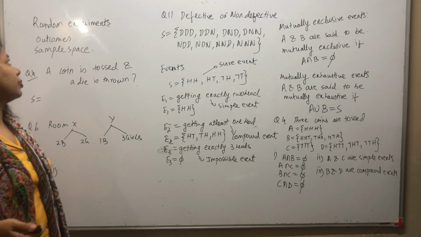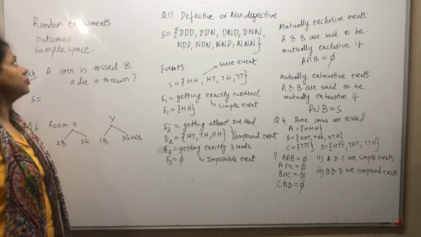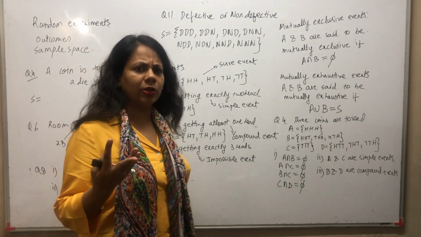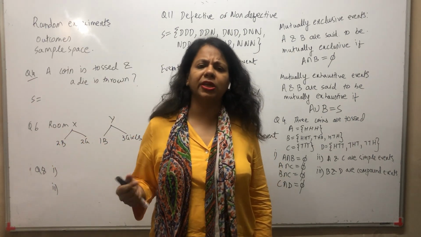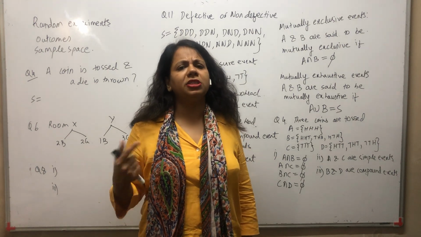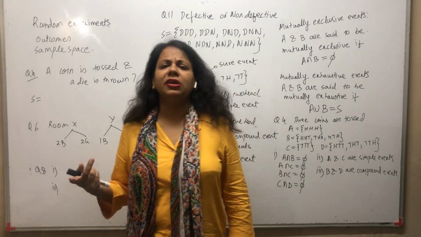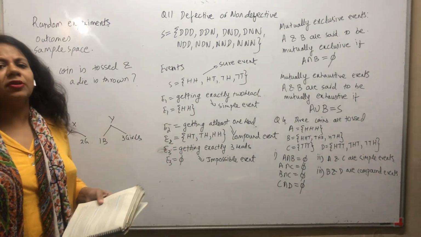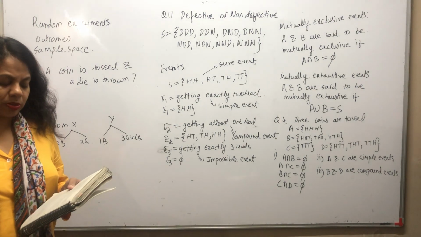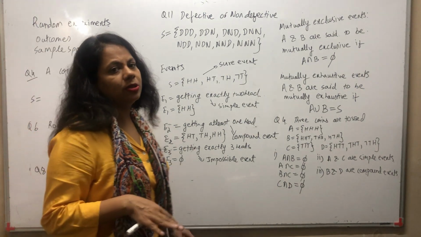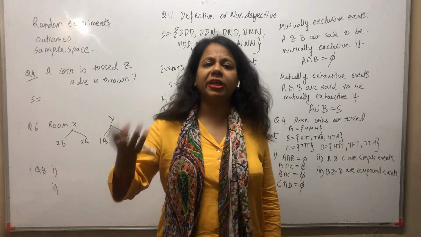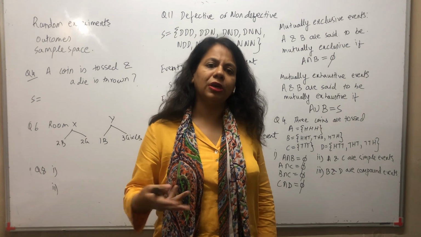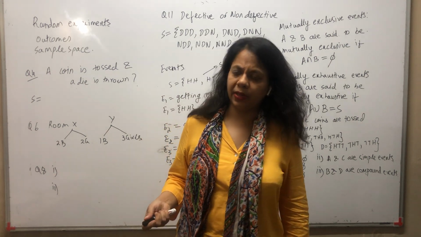So now we take up the topic of random experiments, outcomes and sample space. If you throw a coin, what are the possible outcomes that you can get? You can get a head or a tail. So that is a random experiment. A random experiment is basically an experiment which has more than one possible outcome, and you cannot predict before performing the experiment what kind of outcome would come in. So that is called a random experiment.